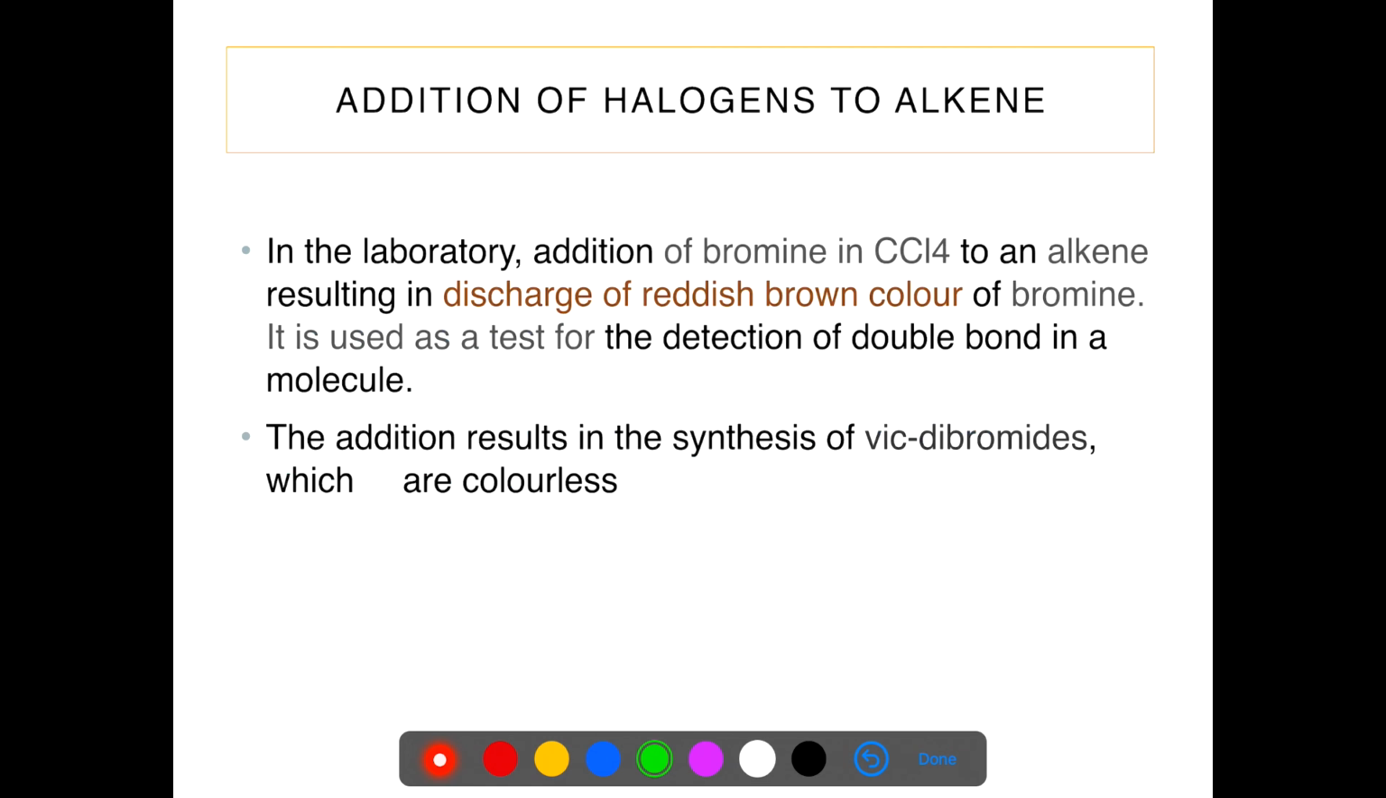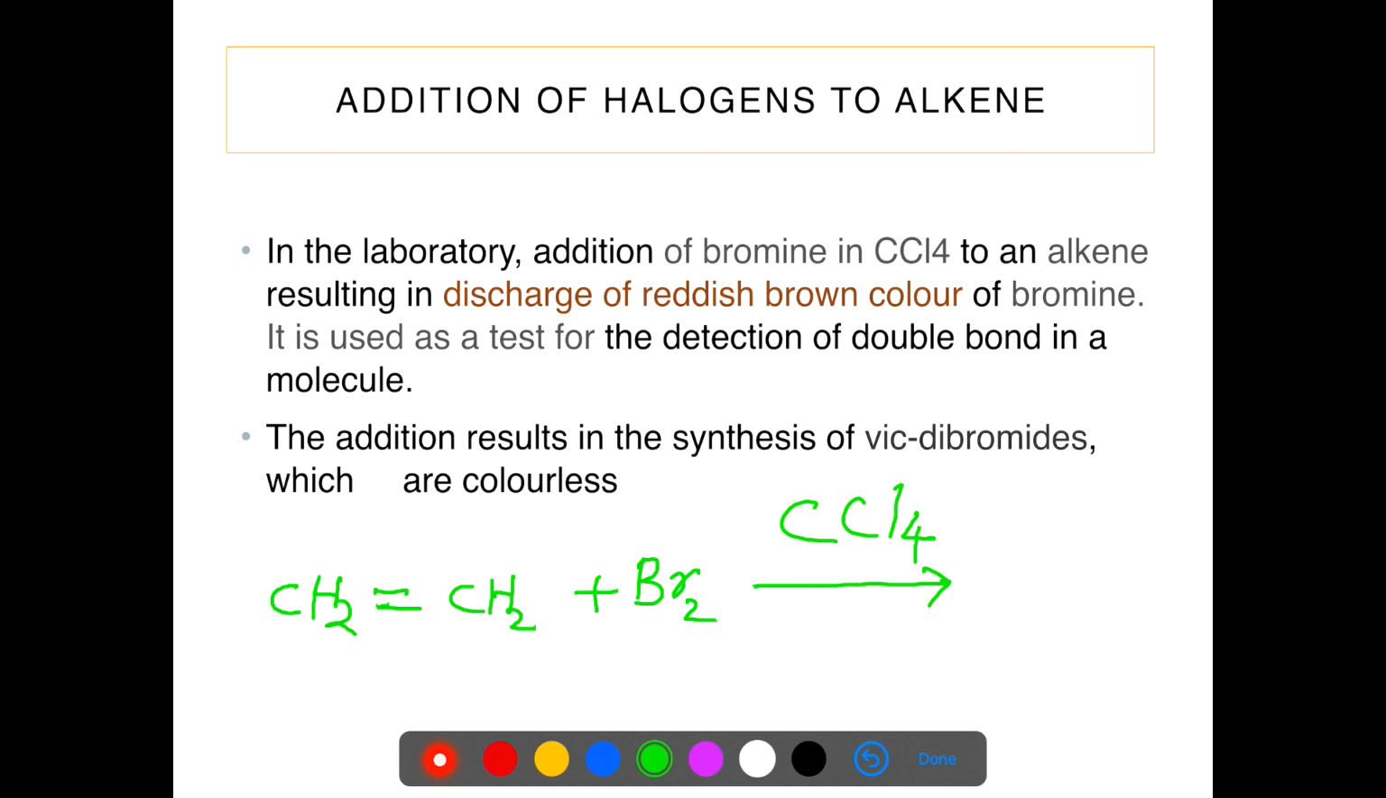Next reaction is addition of halogens to alkene. This is also a simple addition reaction. CH2=CH2 reacts with Br2 in the presence of carbon tetrachloride.